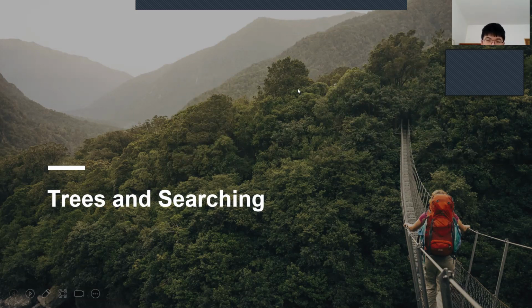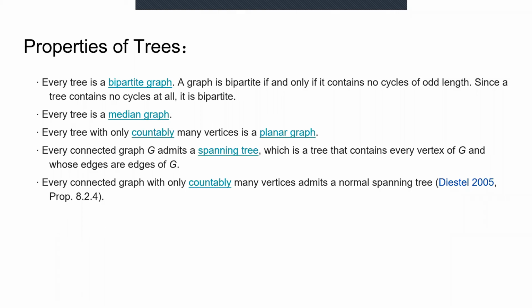My name is Yuan Jiahui and my magic number is 204872. Every tree is a bipartite graph. A graph is bipartite if and only if it contains no cycles of odd length. Since a tree contains no cycles at all, it's bipartite.